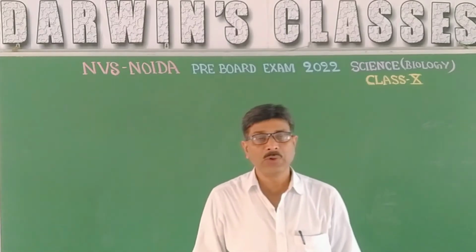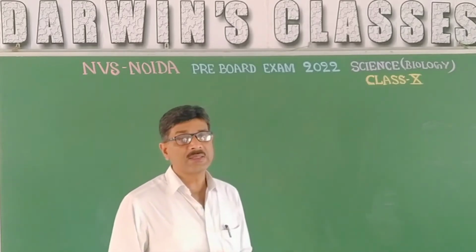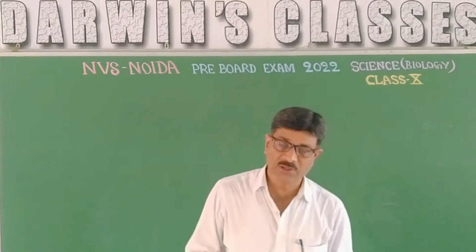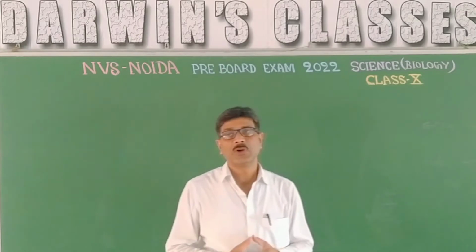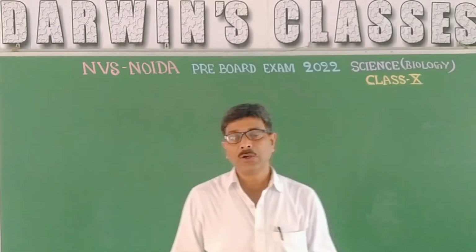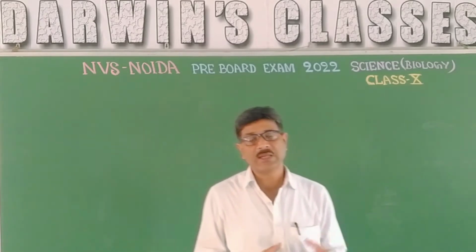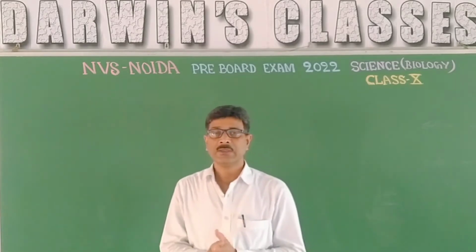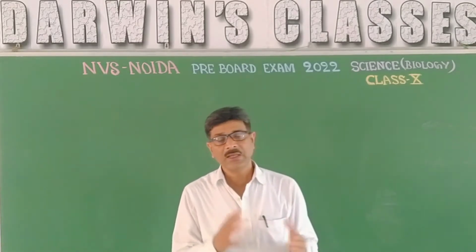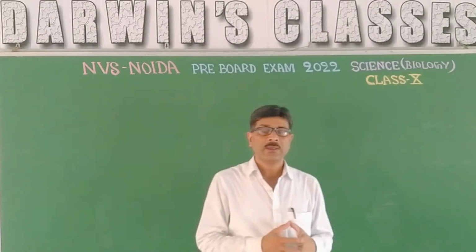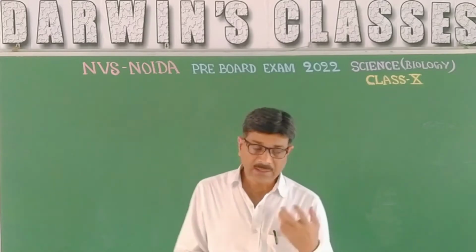And today, I would like to discuss the questions of pre-board class 10 science, especially in the biology section. Overall, the portion of biology was for 18 marks. Out of 18 marks, there were 4 questions of 2 marks, that means altogether 8 marks, 2 questions of 3 marks, that means 6 marks. 8 plus 6, 14. And 1 question of 4 marks. That means altogether 18 marks.